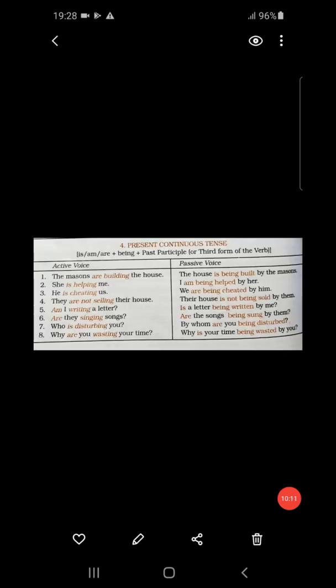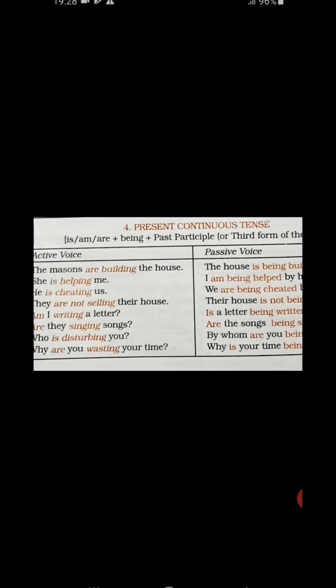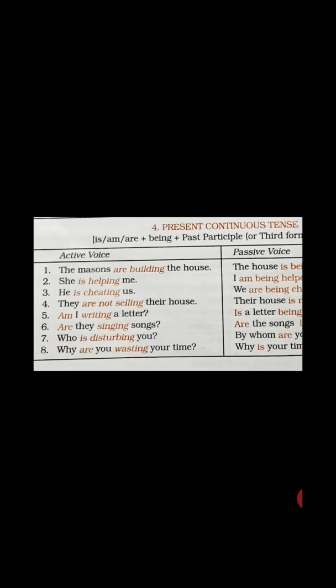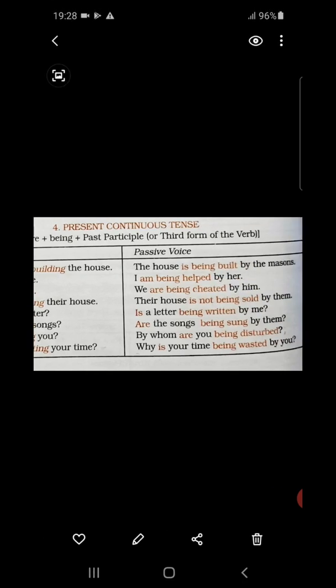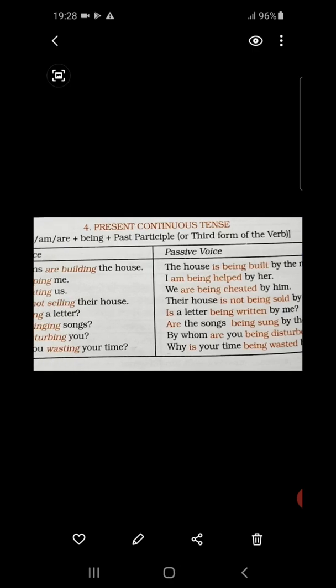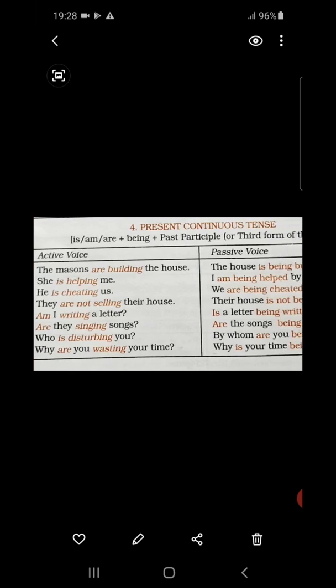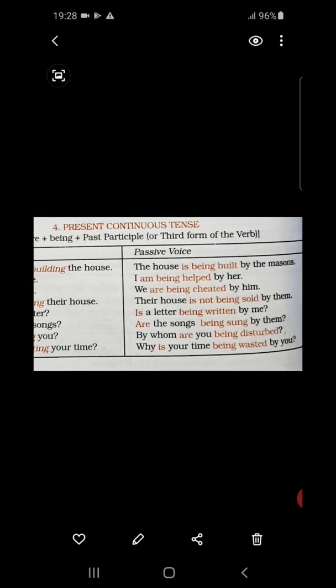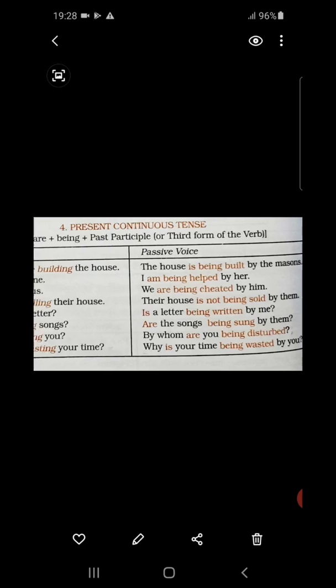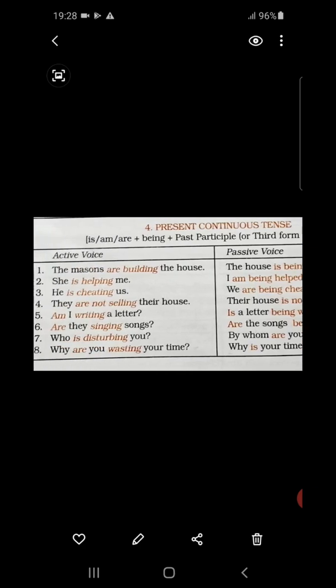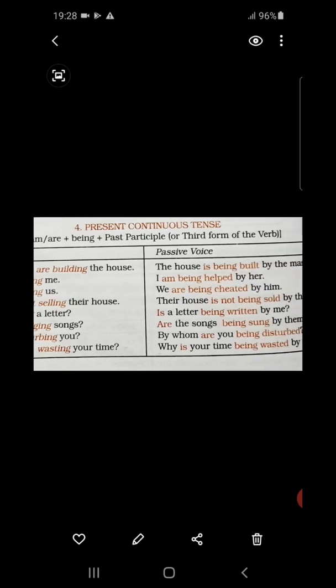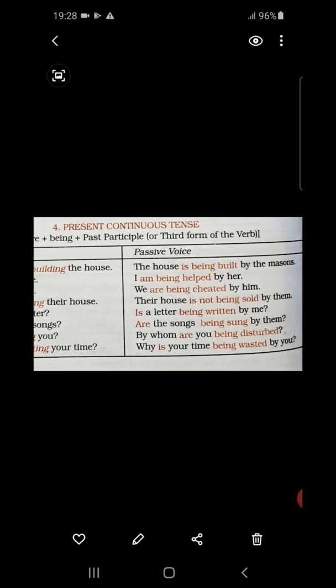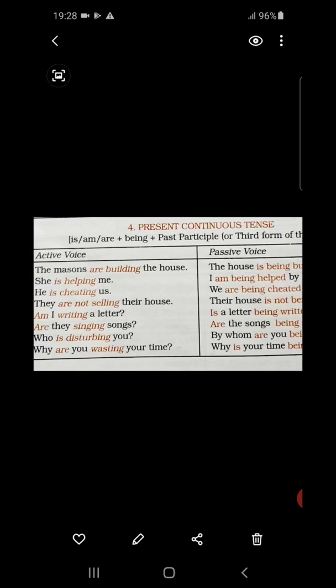Look at some more examples. Number 1. The masons are building the house. Now, in case of the passive voice, the house is being built by the masons. So, the masons, the subject of the active voice, is going into the place of the object of the passive voice, and the house, the object of the active voice, is going into the place of the subject of the passive voice. And our building is there, students.